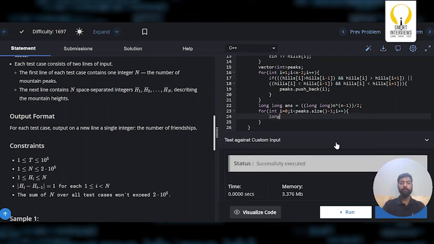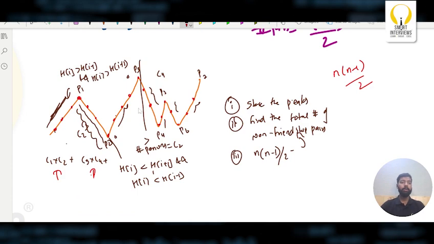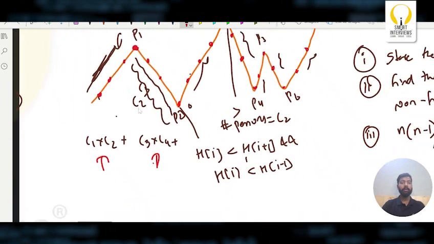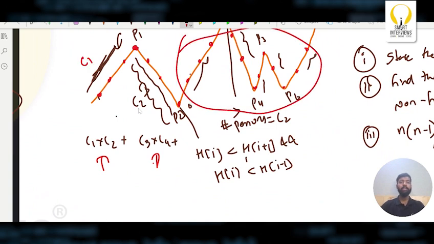So first is to find the C1. That is, C1 is nothing but peaks of i minus previous. Now we do need a previous variable, right? Because for the first time we are trying to find C1. So this was C1, and all this will be C2.